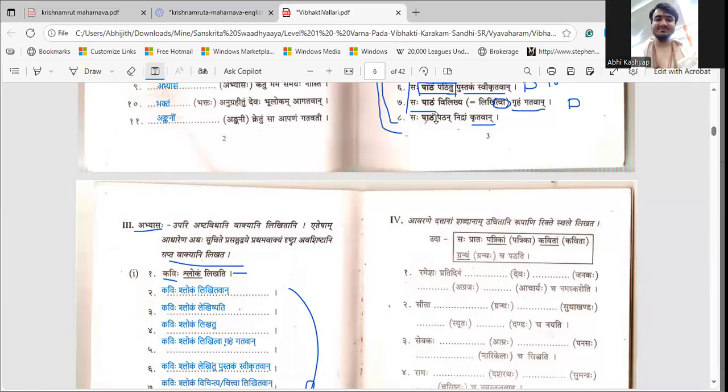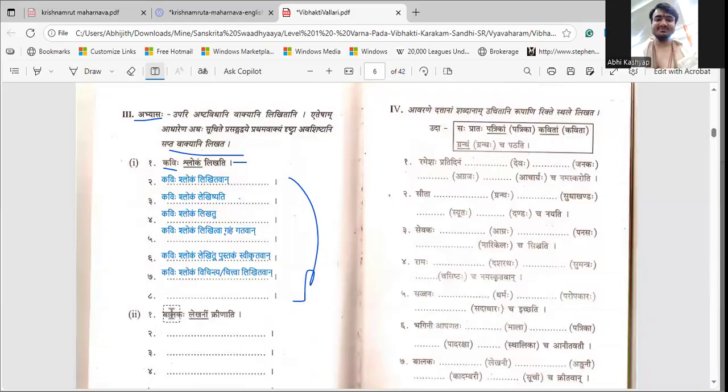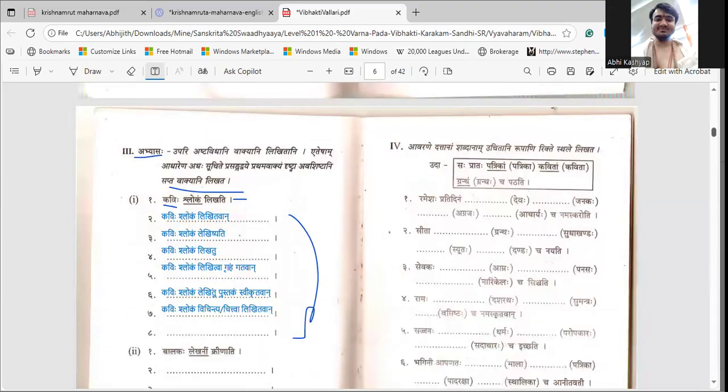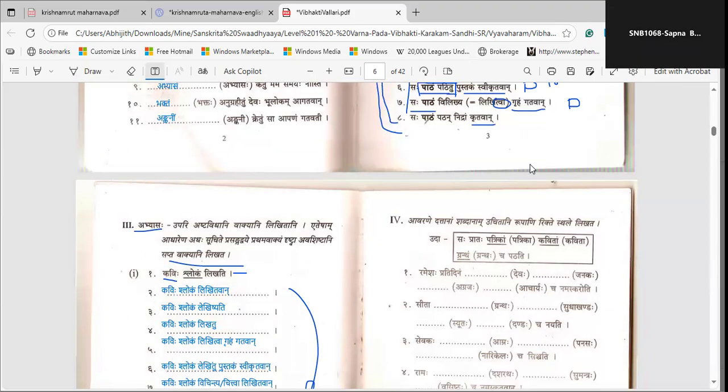Now the last sentence is Saha Patham Pathan Nidrang Kritavan. Okay. So now we know Kavihi won't change, Shlokam won't change. What will be the form for Mahadev? We can take kavihi, shlokam, likhan, geetavan. Like while writing, he sang also. Nidrang Kritavan, one more action we have to take, by nidra. We will take some other action, na? Like one more action, but difficult for everybody to comprehend. That is the reason.